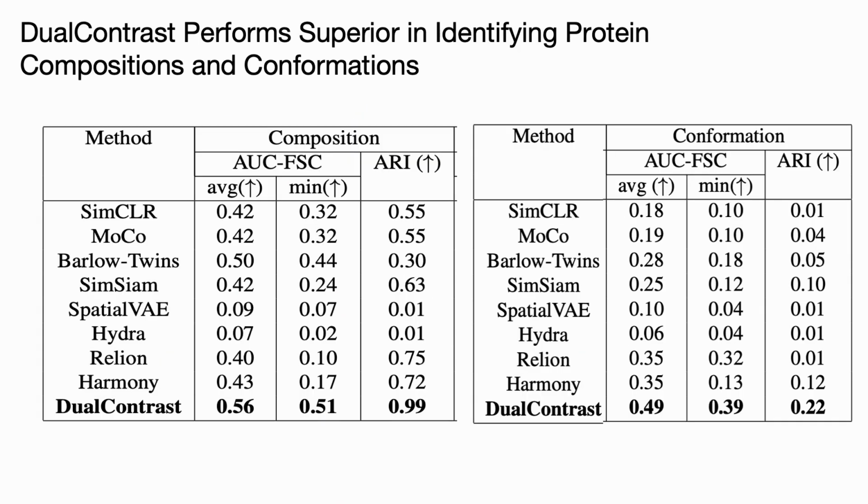We further quantitatively assessed the unsupervised composition and conformation identification performance. To do this, we used 2 key metrics: the adjusted Rand index or ARI, which measures how accurately the latent factors capture distinct compositions or conformations, and the area under the curve of the Fourier shell correlation or AUC-FSC, which reflects the quality of the recovered 3D structures. We found dual contrast to show far superior performance than the baselines, confirming our previous qualitative findings.